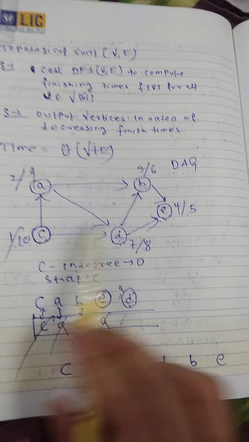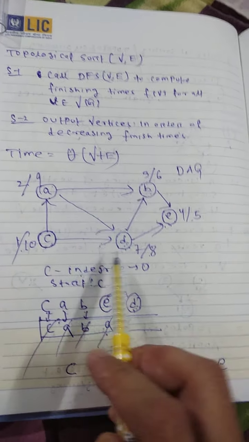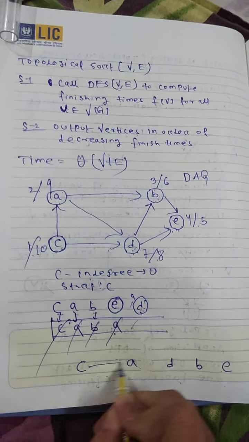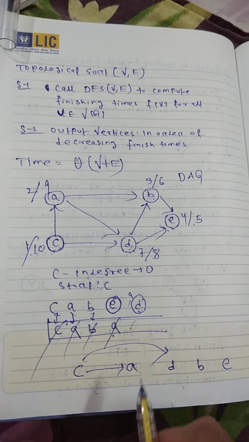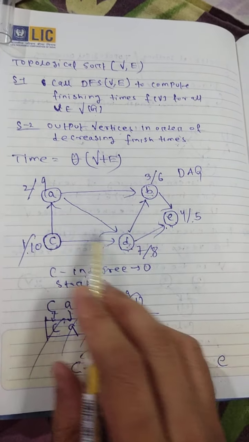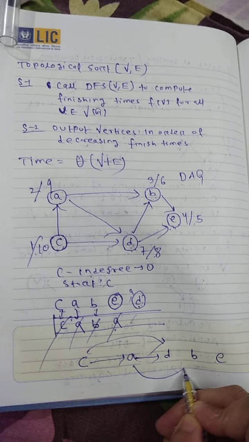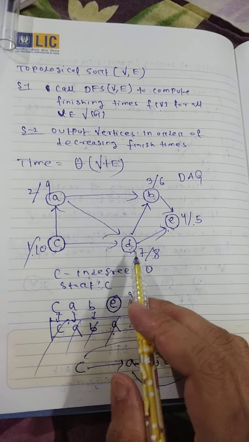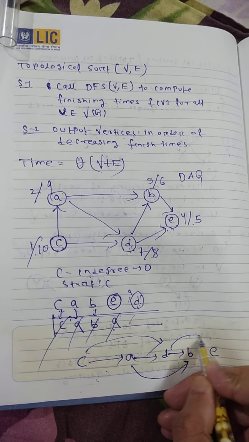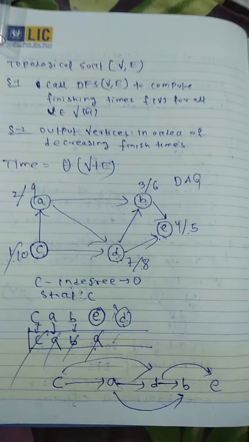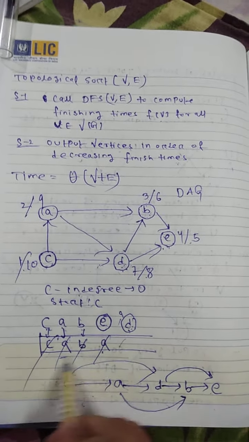Then join the edges according to this order. C to A and C to D. Then A to D and A to B. Then D to B and D to E. Next is B to E. Okay, so this is your topological sorting sequence.